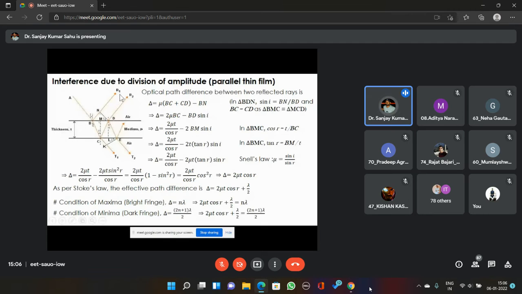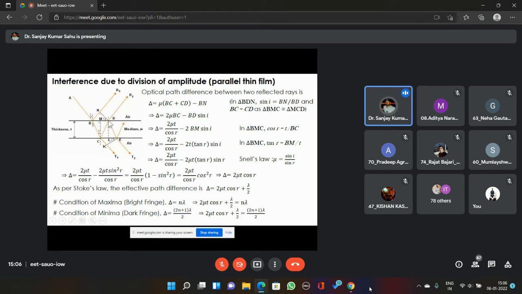Let me represent that as R1, the first reflected beam, and some part will be refracted into the medium, of which the refractive index is mu. After reaching the other interface, which again separates the medium from the air, some part will again get reflected and some part will be refracted, that is called T1, the refracted beam.